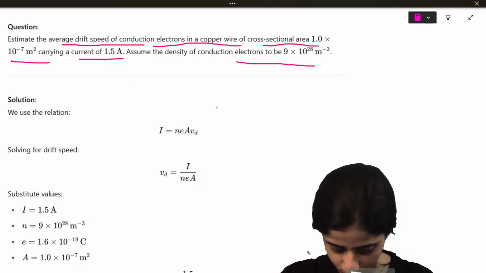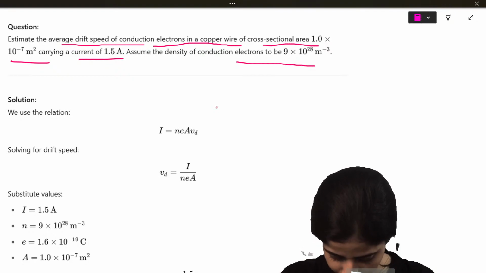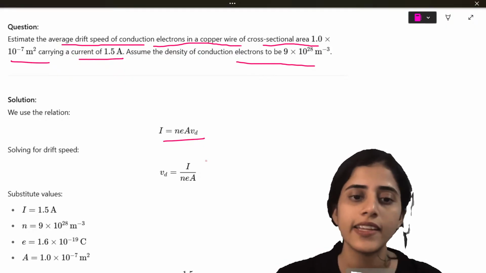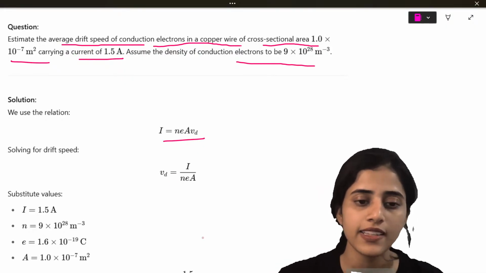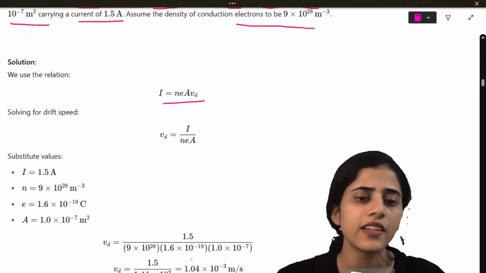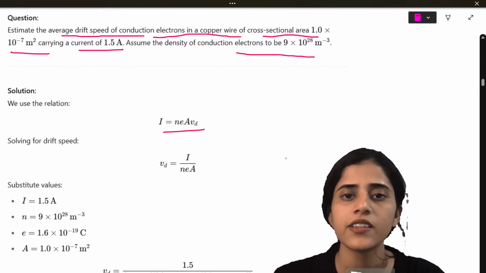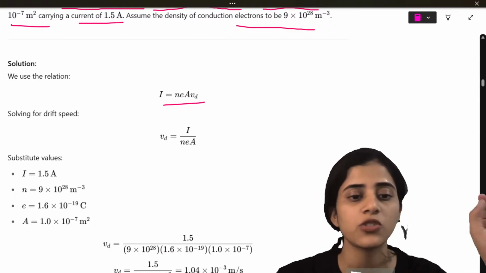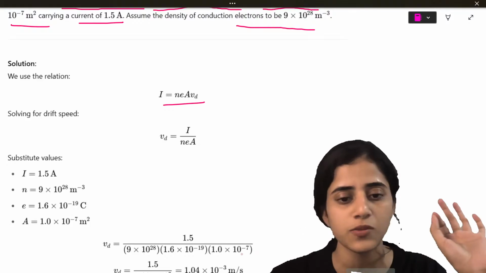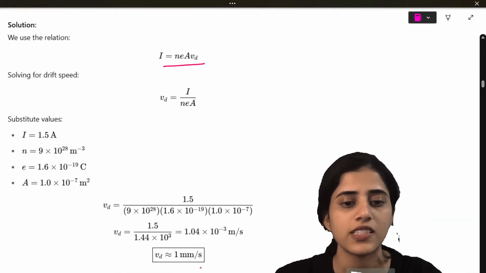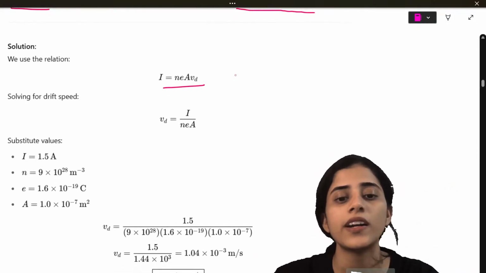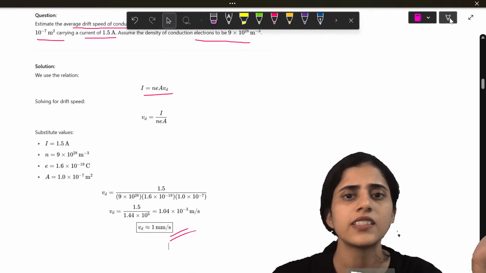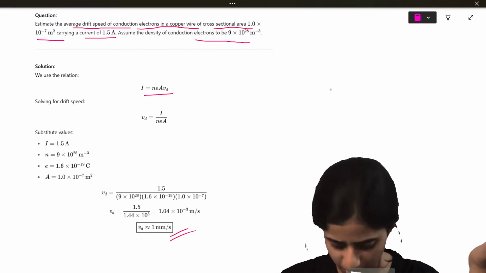Okay? How will we do that? I is equal to NEA vd, so vd is I by NEA. So, direct substitution. What is current? Current is given as 1.5 divided by N, the number of charges, 9 into 10 raised to 28, e is 1.6 into 10 raised to minus 19, area is 1 into 10 raised to minus 7. You do the substitution, you will get 1 into 10 raised to minus 3 meters, which is approximately 1 millimeter. Simple question, no? Direct substitution.